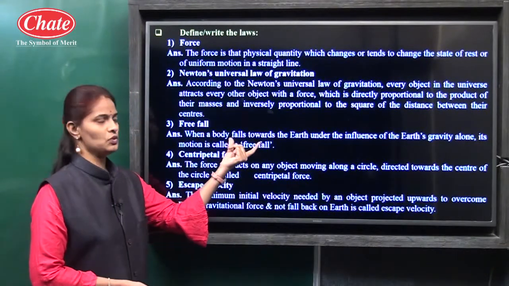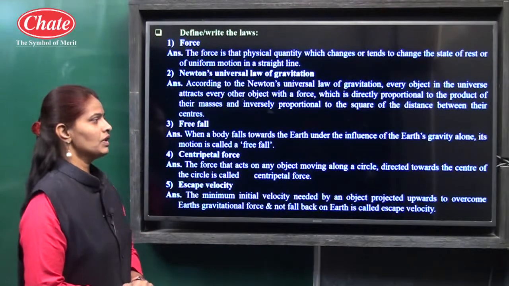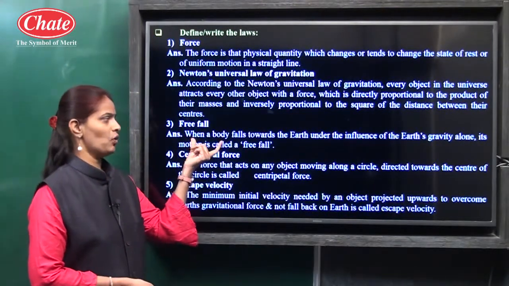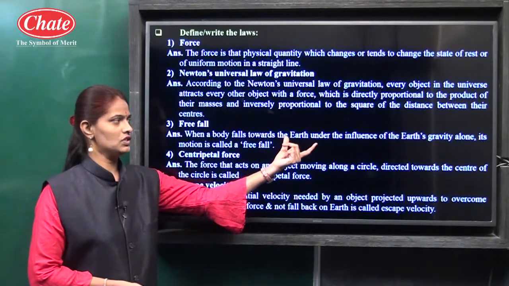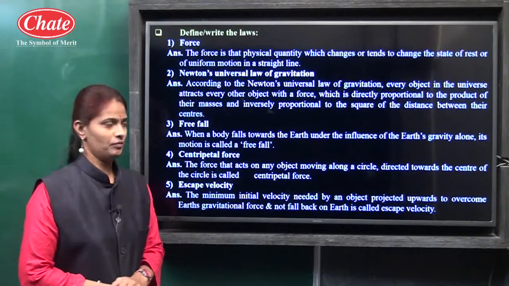When a body falls towards earth under the influence of the earth's gravity alone, its motion is called free fall.